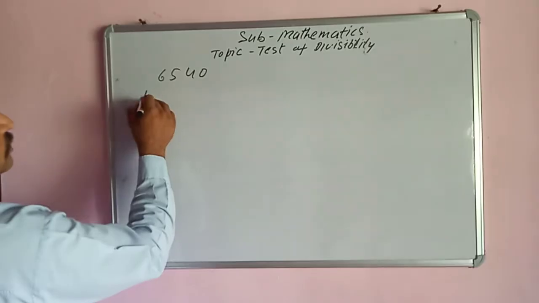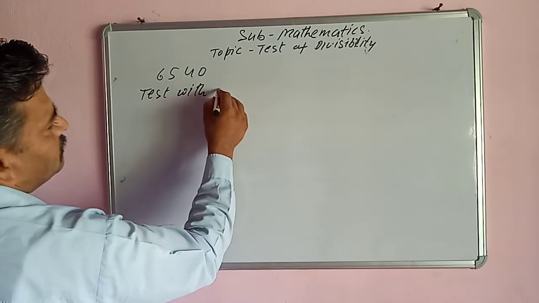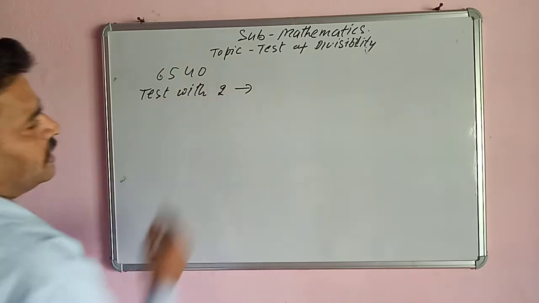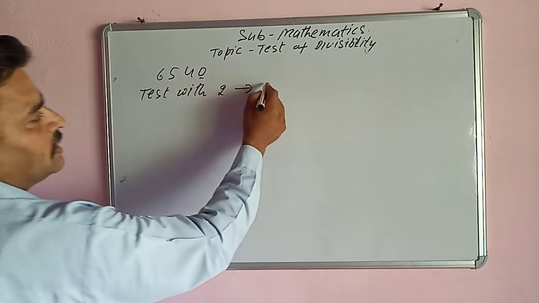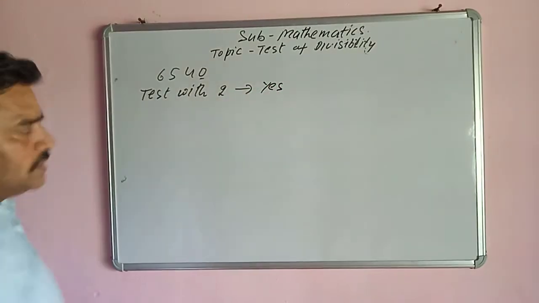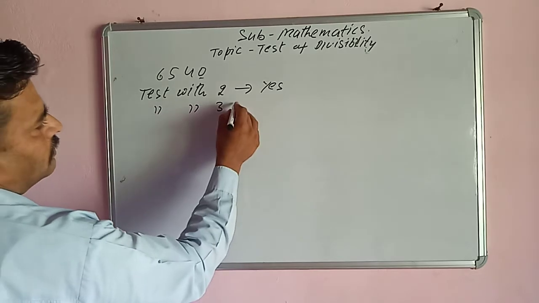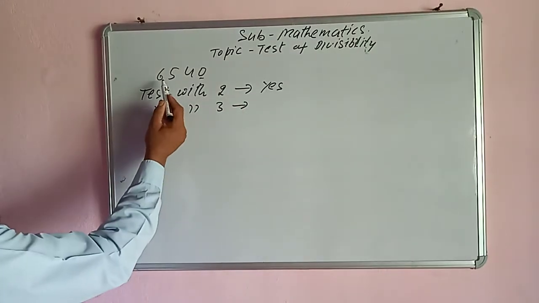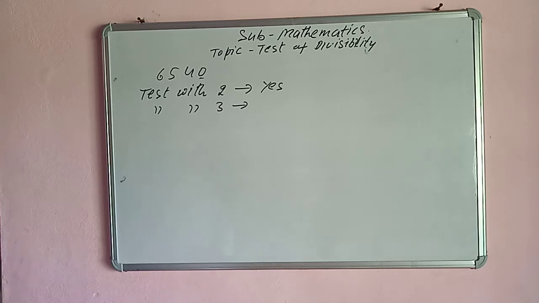So test with 2. What is the answer? The answer is yes, because the one place digit is 0, and 0 is divisible by 2. Now test with 3. Sum of digits: 6 plus 5 is 11, 11 plus 4 is 15, 15 plus 0 is 15.